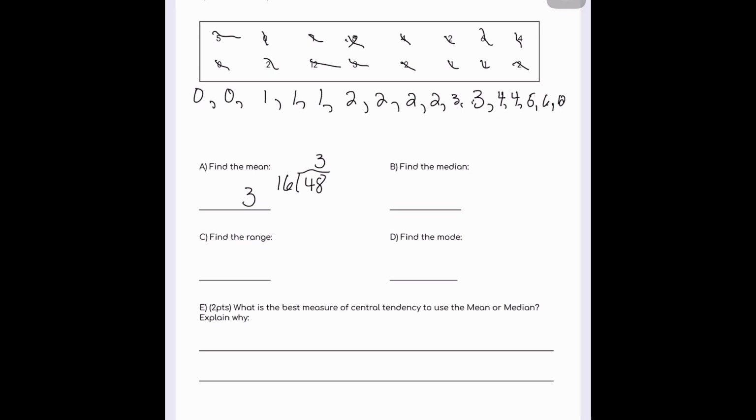Find the median. The median's the number in the middle. So I'm going to count 7 over. 1, 2, 3, 4, 5, 6, 7. 7 over here. 1, 2, 3, 4, 5, 6, 7. There are 2 numbers in the middle. And again, if there's 2 numbers and they're the same, then that's going to be the median. So the median's going to be 2. If I wanted to add them up and divide, 2 plus 2 is 4. 4 divided by 2 is 2.